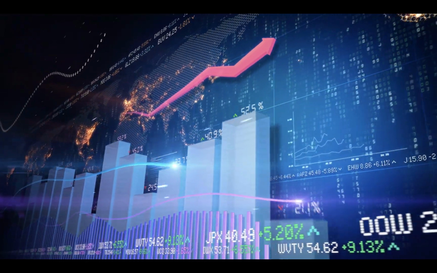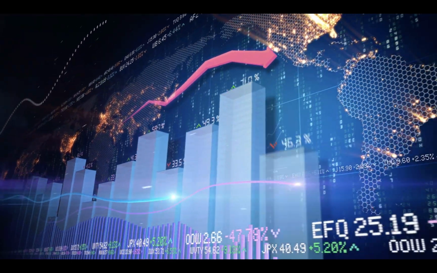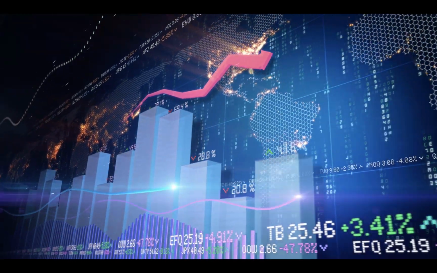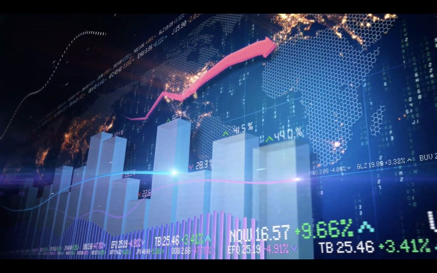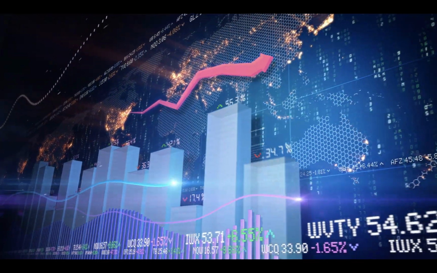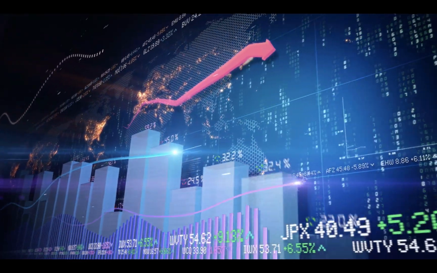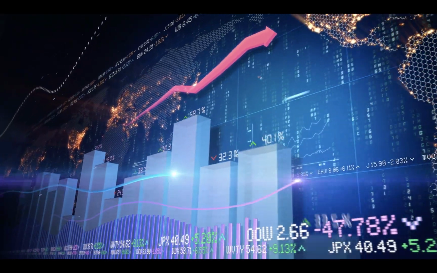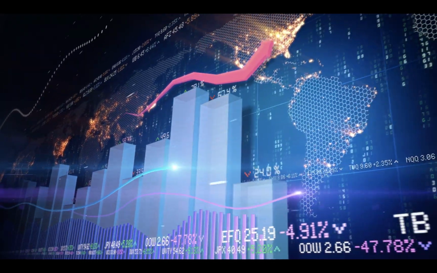In addition to the intrinsic value, an option may also have what is known as time value, which reflects the potential for the option's value to change due to changes in the market price of the underlying security or other factors before the option expires. Time value is also known as extrinsic value. The total value of an option is equal to the sum of its intrinsic value and its time value.